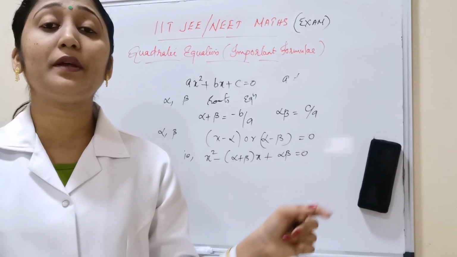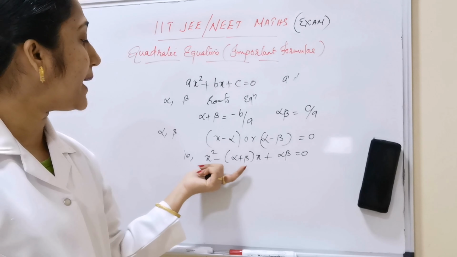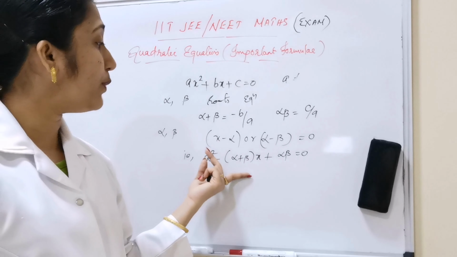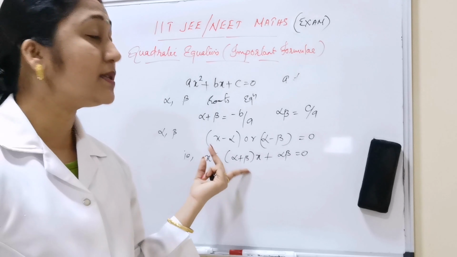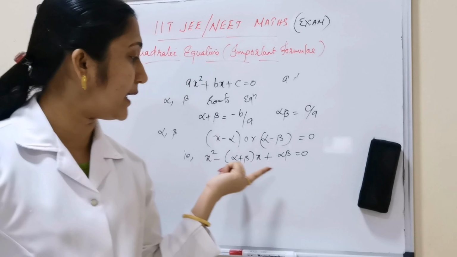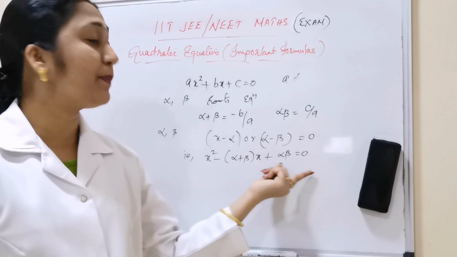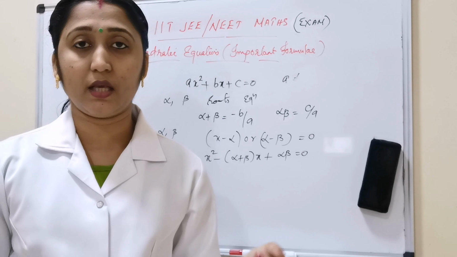Next, alpha and beta are the roots of the equation means x minus alpha into x minus beta is equal to 0, that is x square minus (alpha plus beta) x plus alpha beta. Why do we use this formula? If two roots alpha and beta are given, we have to form a quadratic equation: x square minus sum of the roots times x plus product of the roots. It is very easy.